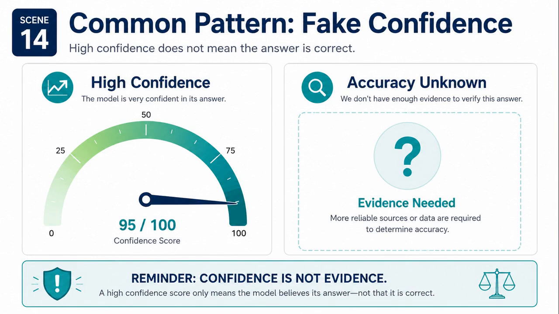That sets up common pattern, fake confidence. AI does not always know when it is wrong. It may state an answer without hesitation. It may use authoritative wording. It may defend an incorrect claim if challenged poorly. This fake confidence can mislead users. A strong-sounding answer should still be tested. Ask for evidence, uncertainty, and alternatives.